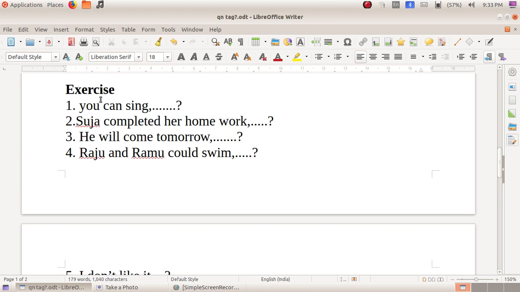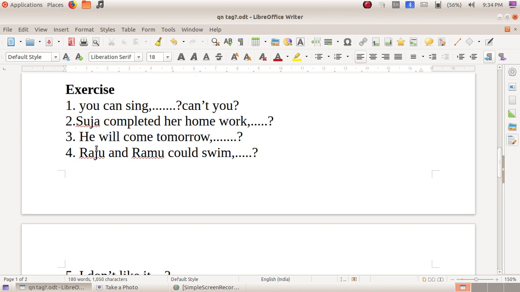See, first one, you can sing. You can sing. What will be the tag? Two things you have to do. First thing, see whether it is positive or negative. So you know that it is a positive statement because there is no negative word. Then the auxiliary verb is can. So what should be the tag? Can plus not. What is that? You have learned can plus not is can't. And then the subject here is you. So can't you will be the